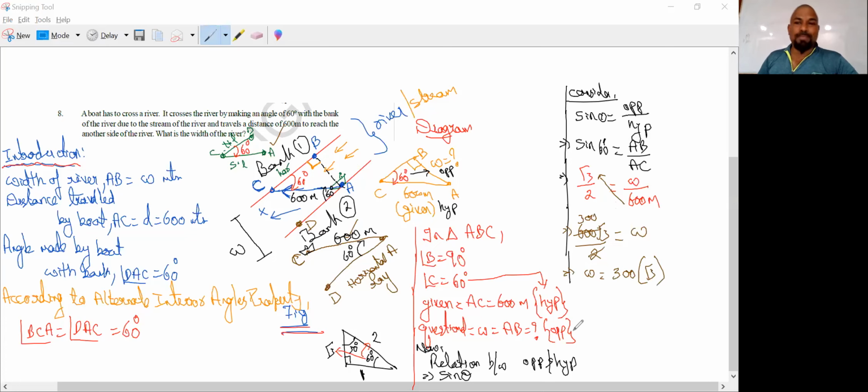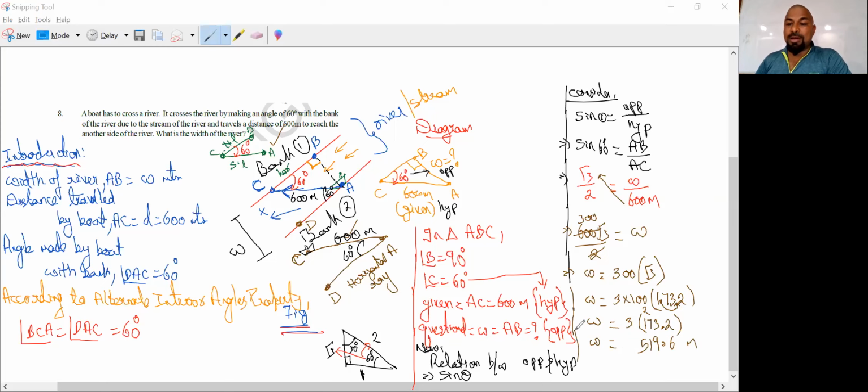You can stop the sum here. But if you want further calculation, you can call it 3 into 100, and we know √3 is nothing but 1.732. So W is equal to 3 into, let us take 2 decimals as we are having 100, so it is 173.2. Now let us multiply that by 3. 3 twos are 6, 3 threes are 9, 3 sevens are 21. It's nothing but 519.6 meters.